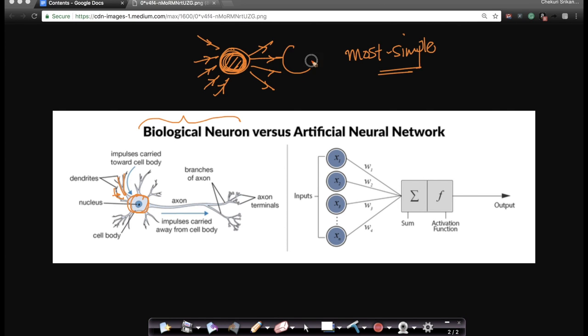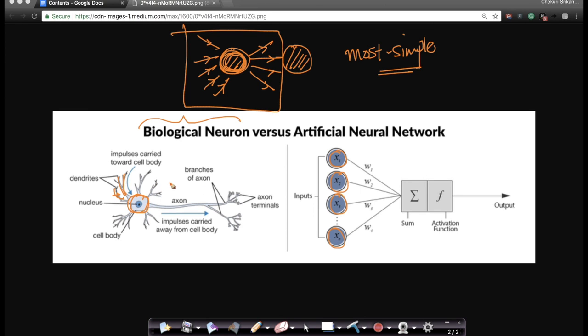And some of these are connected to other neurons. This is another neuron, so this output becomes an input to another neuron. So this is the basic structure of what a neuron looks like. Very, very simple structure. And if you want to represent it mathematically, you can say, imagine if I have inputs x1, x2, x3, x4.